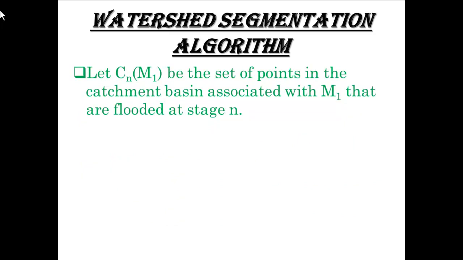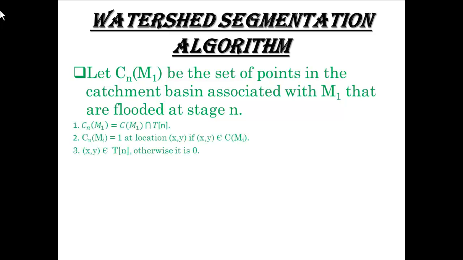Let Cn(Mi) be the set of points in the catchment basin associated with Mi that are flooded at stage n. Cn(Mi) equals C(Mi) intersection T[n]. Cn(Mi) equals 1 at location (x,y) if (x,y) belongs to C(Mi) and (x,y) belongs to T[n], otherwise it is 0.